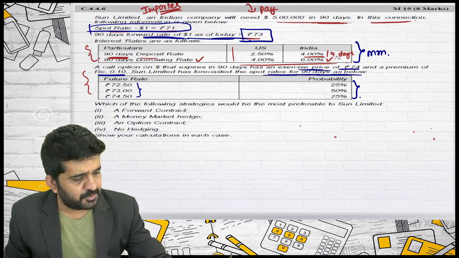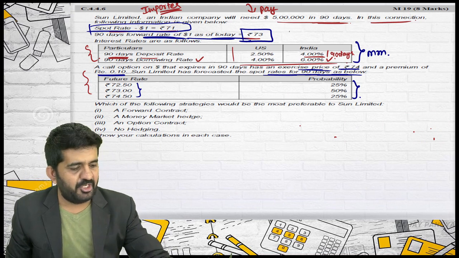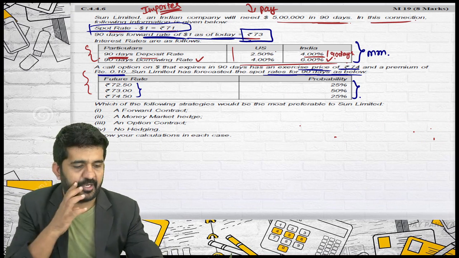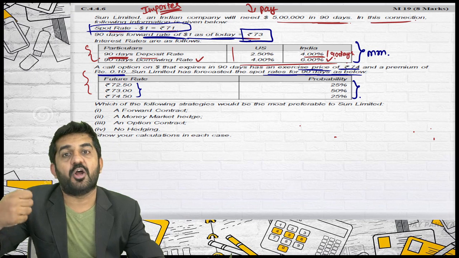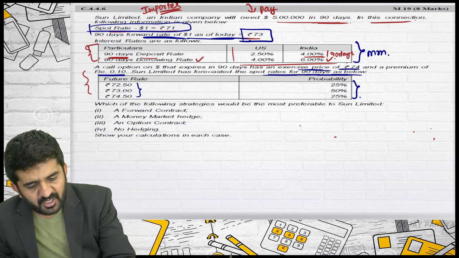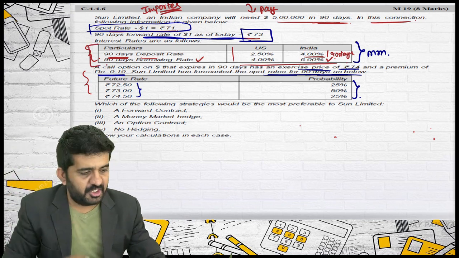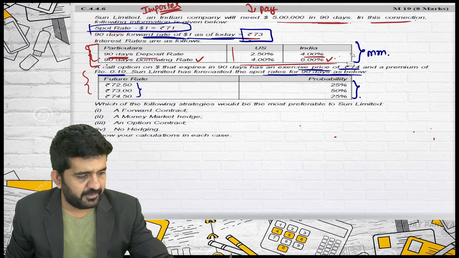So let us take it that this is per 90 days. If I am in your place, I'll write down an assumption that the rates given are for 90 days. Because if only this much is written, this means per annum, believe me.